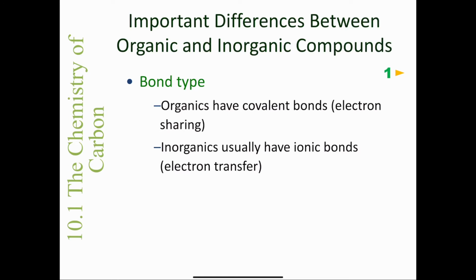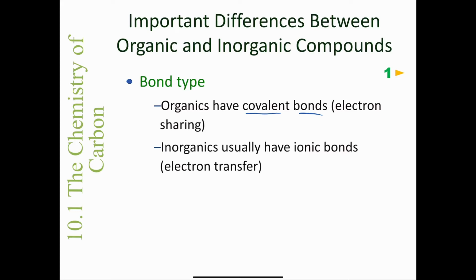An important difference that you have to understand between organic and inorganic compounds is the bond type. So it says here, bond type. Now, organic compounds are formed from covalent bonds. And you remember from general chemistry that a covalent bond is one that is a result of electron sharing. So we have atoms that are sharing electrons.